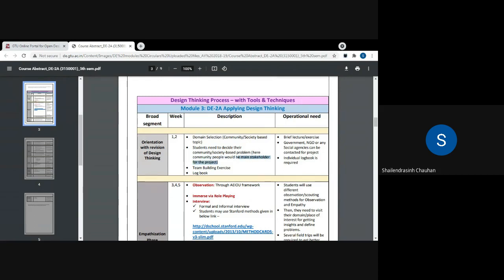Fine. So for example, in a community or society, some people are suffering from some issues, or there is a kind of challenge in the society or community. Then as a computer engineer, how can you solve it? Fine. That will be your problem definition. So how you can be helpful to the society, how you can be helpful to the community, and if you want to solve those kinds of problems or issues, if you want to accept the challenges being faced by the community or society, that will be your problem definition. Right? So you need to keep in mind this point whenever you are going to explore your problem definitions.